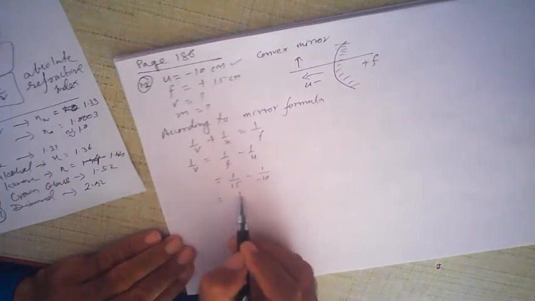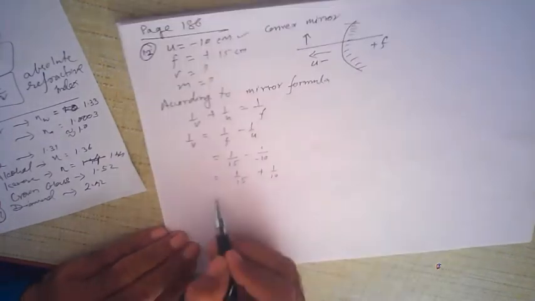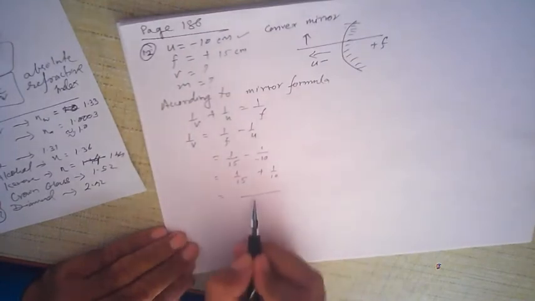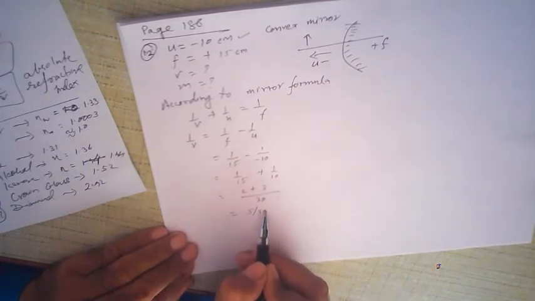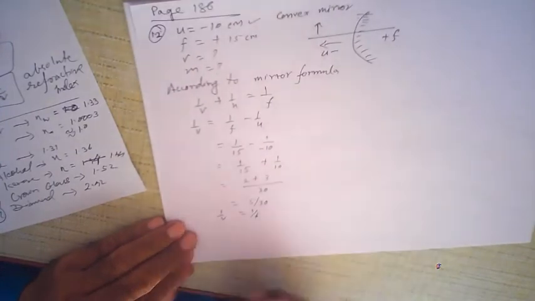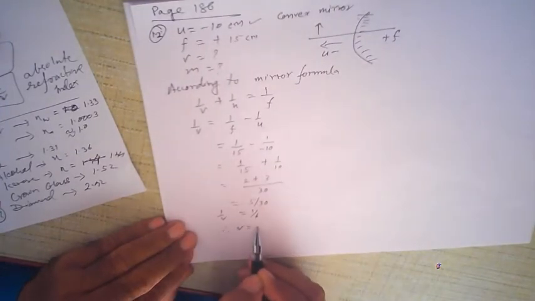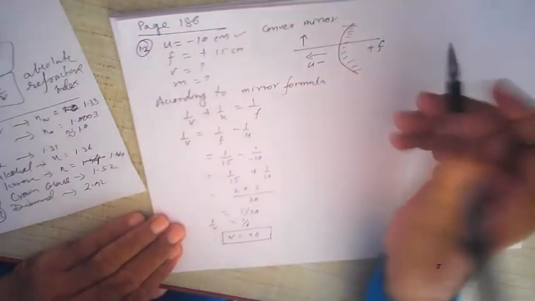So it becomes 1 upon 15 plus 1 upon 10. The LCM of 15 and 10 is 30. So 15 twos are 30, 10 threes are 30. 5 upon 30, that is 1 upon 6. So 1 upon v is equal to 1 upon 6. Therefore v is equal to plus 6. Now you got plus 6. That means the image must be formed here.